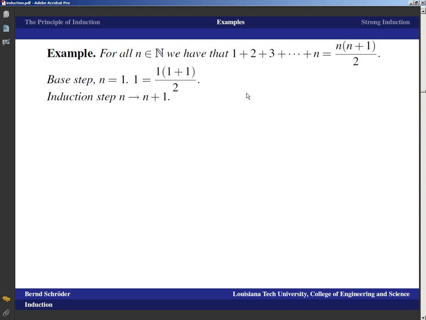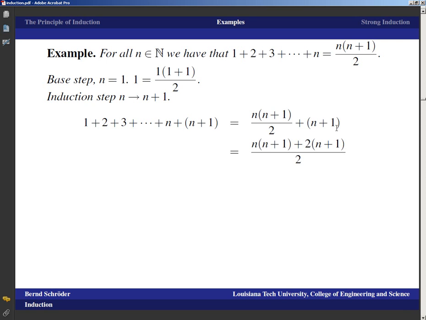For the induction step, so assuming that the formula holds for n, we need to prove it holds for n plus 1. We look at the sum from 1 through n and then n plus 1, and we realize that this sum up here, and the highlighting isn't as pretty as it could be with the way I'm generating the slides, that's just this sum over there. So this is just n times n plus 1 over 2 plus n plus 1. And if I now find a common denominator, that's n times n plus 1 plus 2 times n plus 1, which is n plus 1 factored out times n plus 2, and n plus 2 is n plus 1 plus 1. And that's, of course, what we wanted to show.